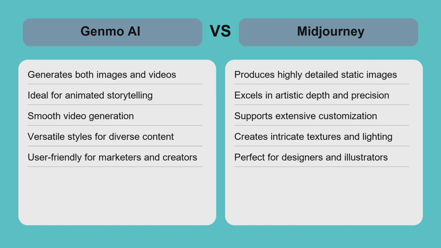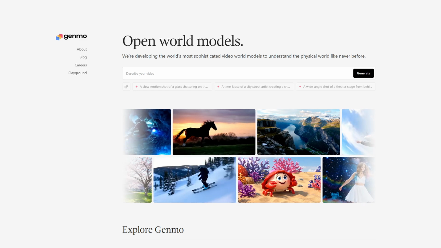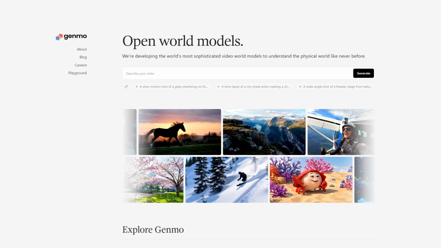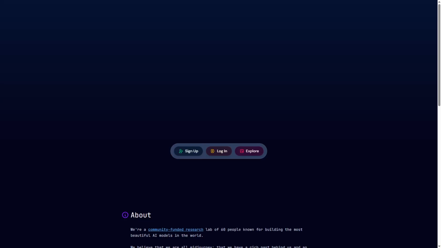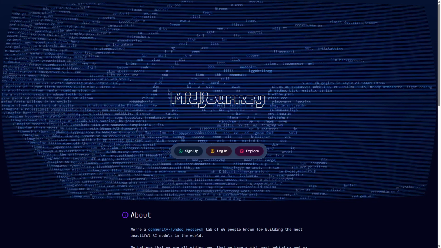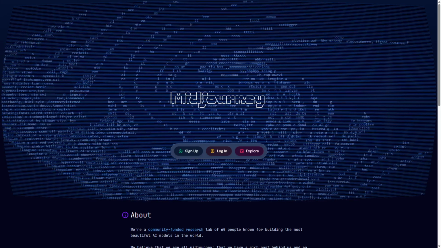Choose Genmo AI if your focus is on animated visuals or video content that brings stories to life with AI-powered motion and creativity. Opt for Midjourney if you need detailed, high-quality static images that showcase artistic depth and precision. Both tools excel in their areas, so select based on whether your projects demand animation or static imagery to unlock your creative potential.